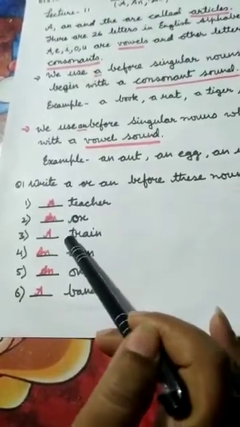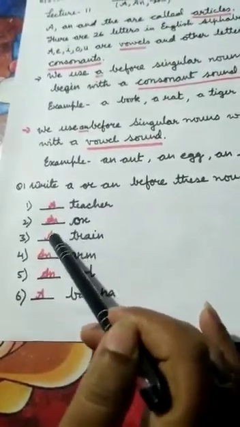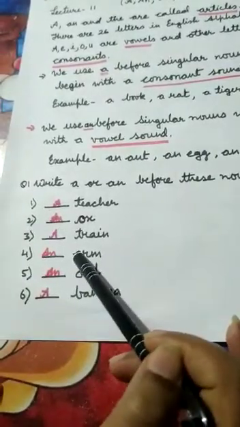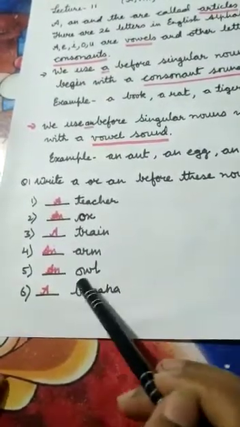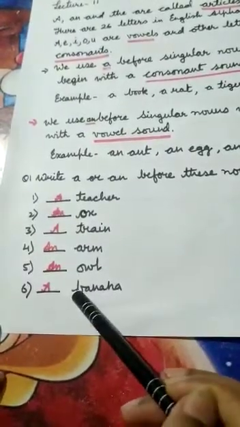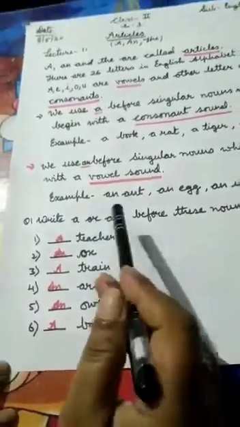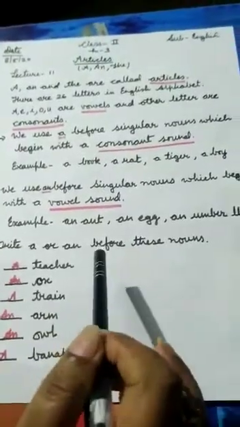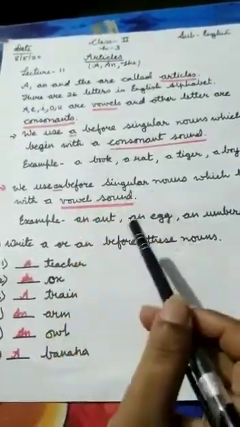T is a consonant, so we will write here A. Arm, A is a vowel, so we will write an. O is a vowel, so we will write here an. B is a consonant, so we will write here A. समझ में आया कि कॉन्सोनेंट के आगे हम A लगाते हैं और वोवेल्स के आगे हम N लगाते हैं.